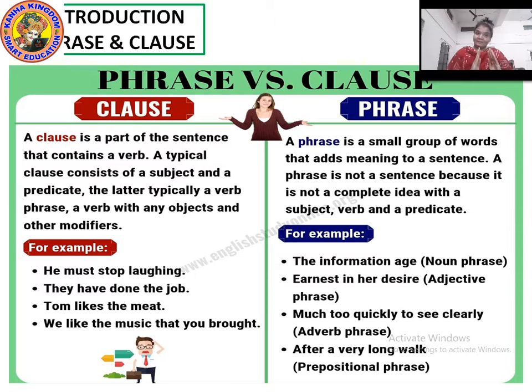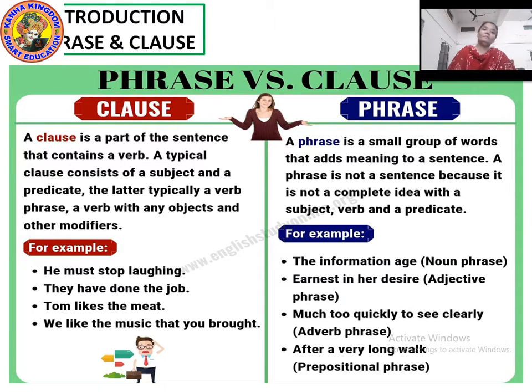Sometimes clauses are in such a form that they make complete sense on their own, having a subject and a predicate all on their own. But sometimes clauses are in such a form that they depend on other parts of the sentence. "He must stop laughing." Is this an independent clause or a dependent clause? Independent, because it's standing on its own. It doesn't need any support. "They have done the job."